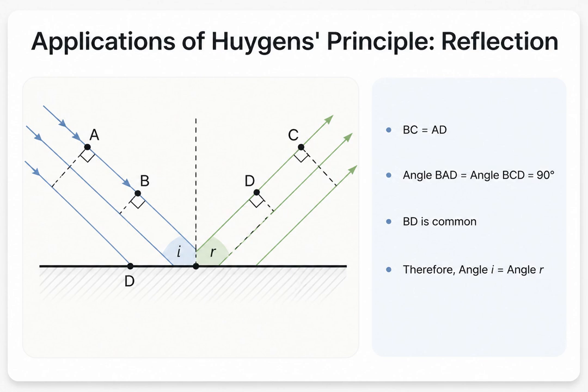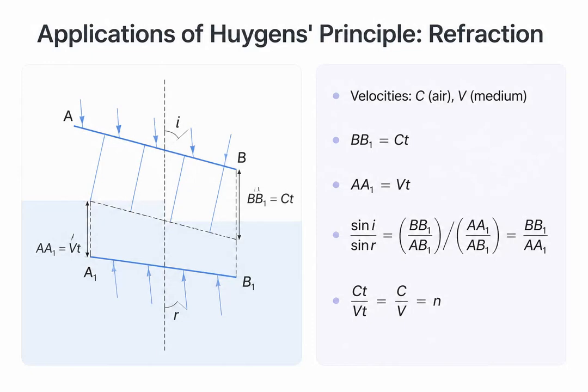We also know that the angles BAD and BCD are 90 degrees, and the hypotenuse BD is common to both triangles. By simple geometry, this proves that the angle of incidence, i, is exactly equal to the angle of reflection, r. Now, let's apply this to refraction at a plane boundary.